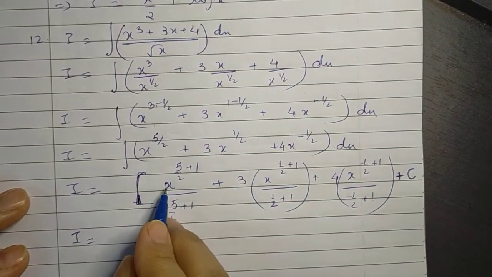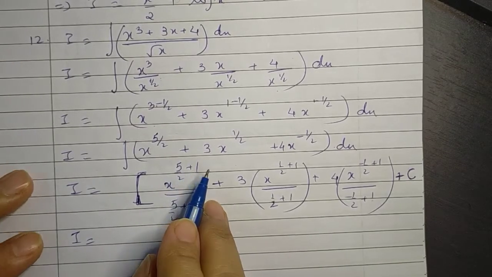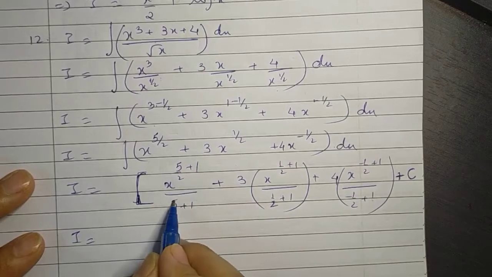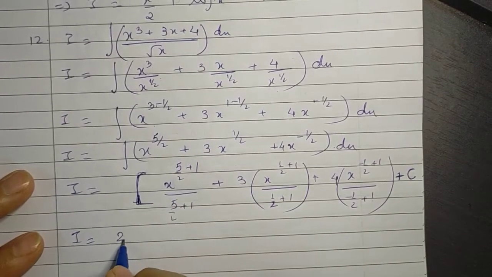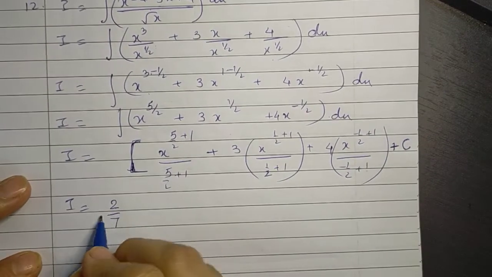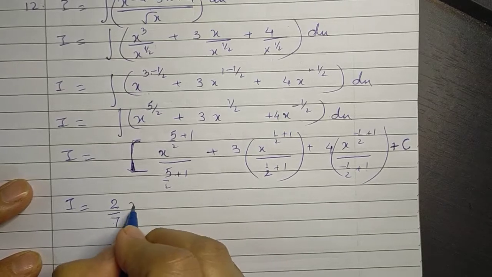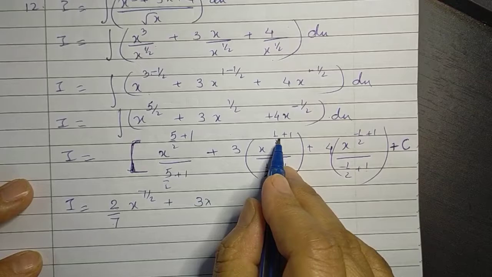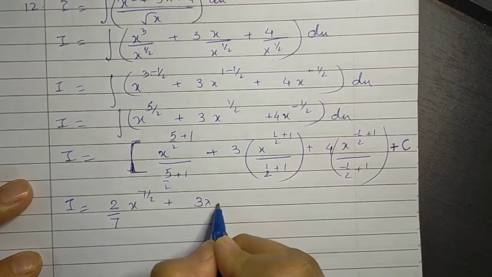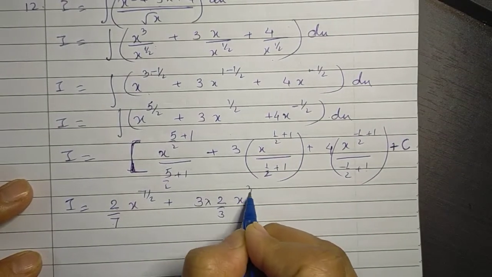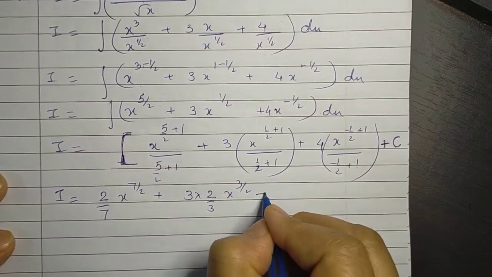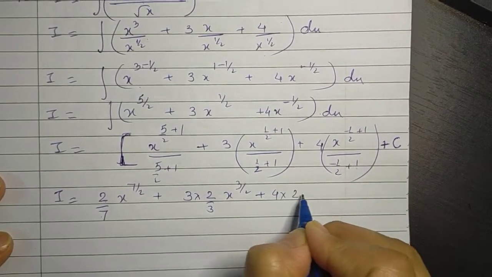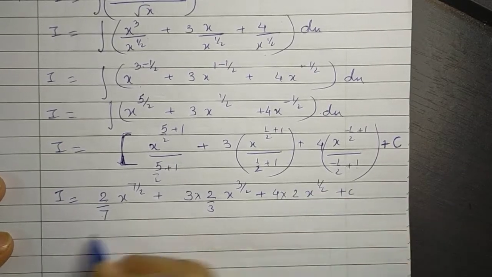So on solving we get x raised to 5 by 2 plus 1, which is 7 by 2, upon 7 by 2, which can be written as a reciprocal. So it gives you 2 by 7 x raised to 7 by 2, plus 3 into, now this becomes 3 by 2, so 2 by 3 x raised to 3 by 2, plus, this becomes half, so 4 into 2 x raised to half, plus c.